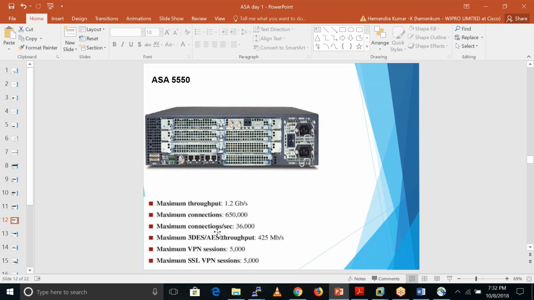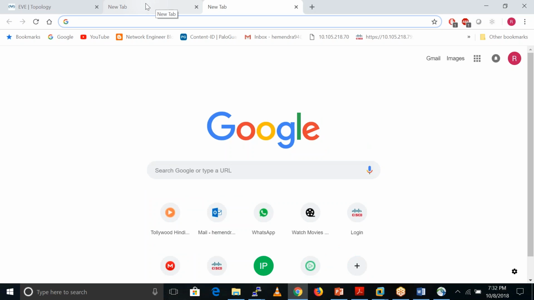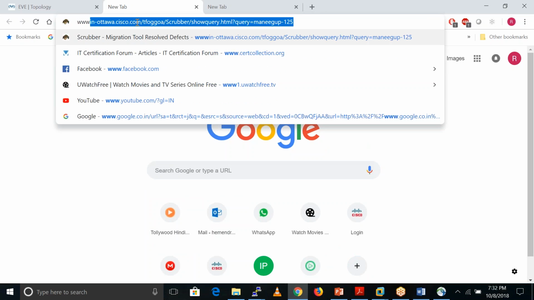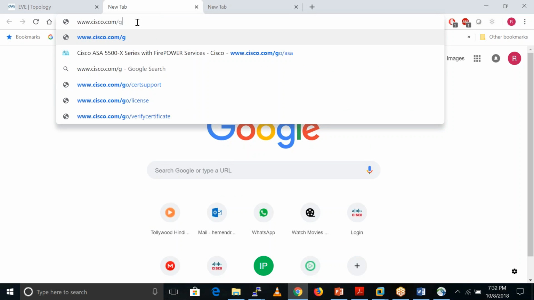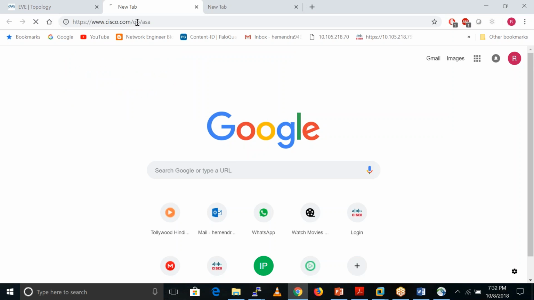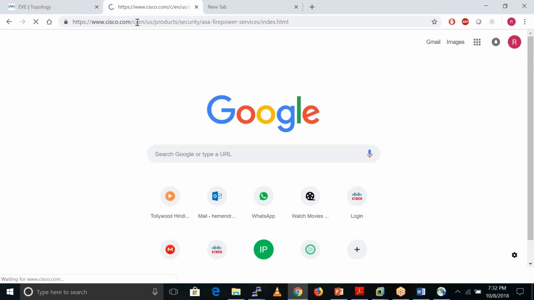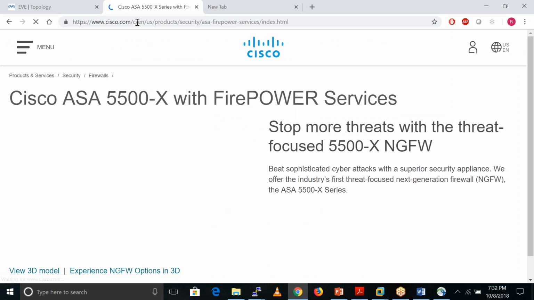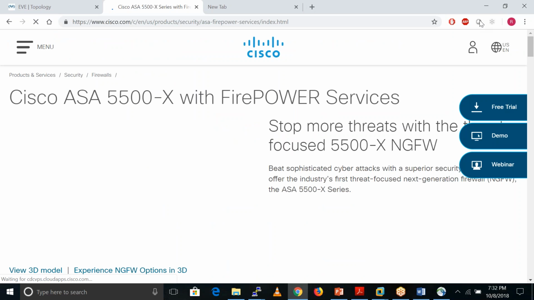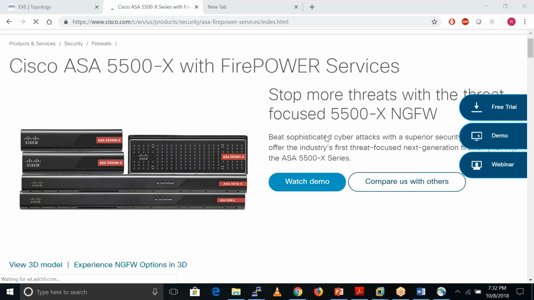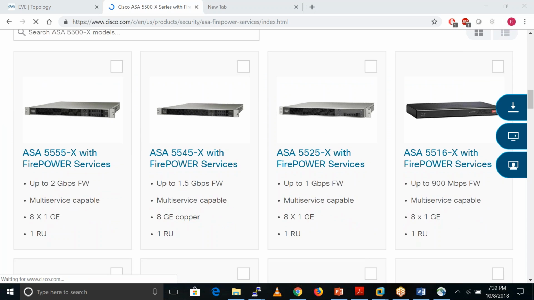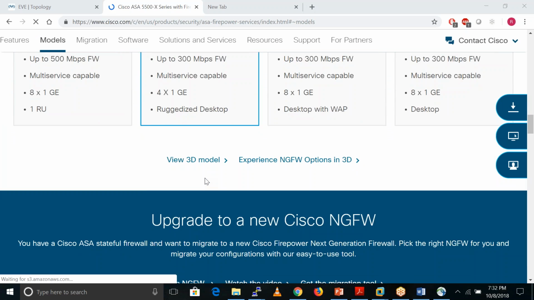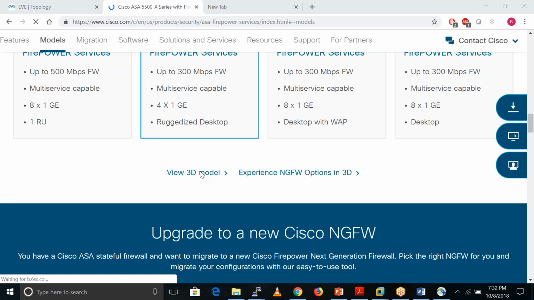If you want to check these details like the hardware model, you just go to the browser and type cisco.com/go/ASA. It directly redirects us to the main page of ASA boxes. Okay, this is the main page where they mention everything. All the models are available here. Even if you want to view the 3D view of these models, you can.